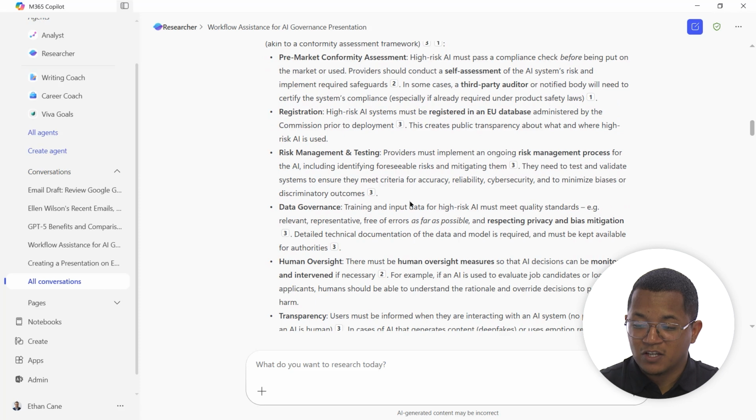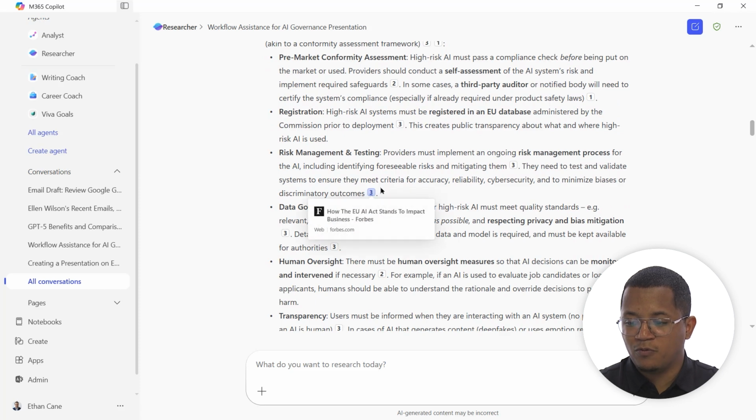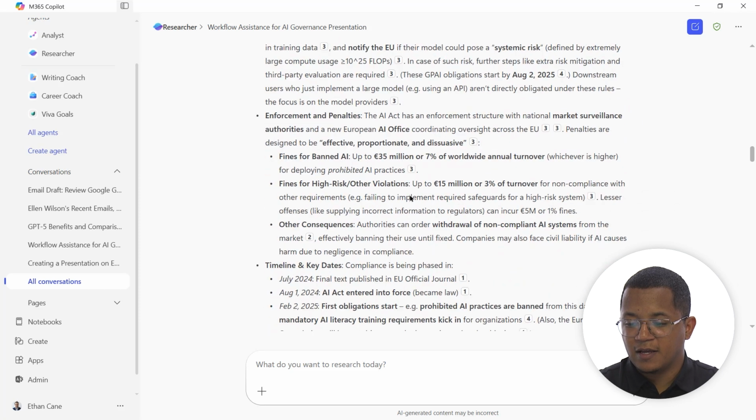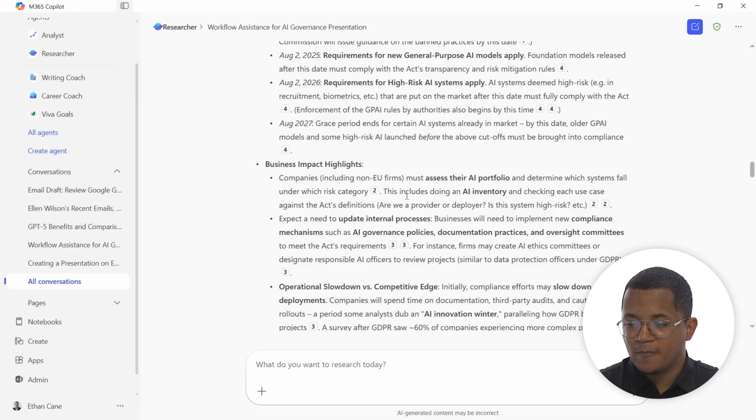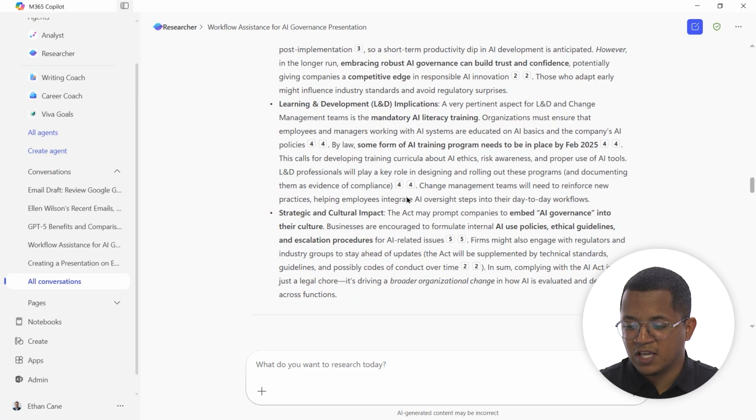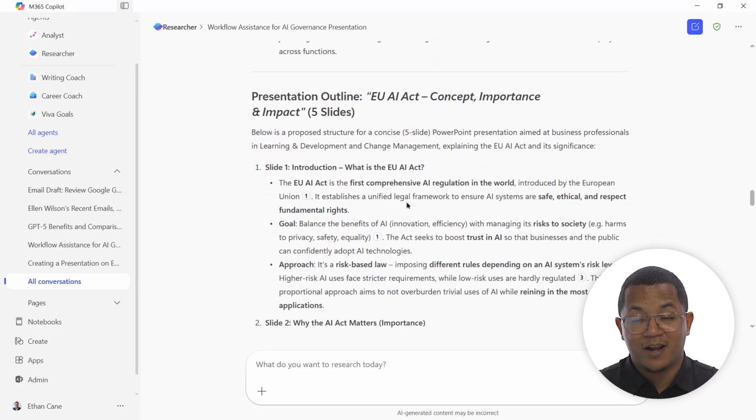For me to do this myself, I could have done it, of course, but it would have taken me a lot longer. And look at all the information that this Researcher agent was able to find me. Then it even created a presentation outline because I put that in my prompt here. So if you want to take a step further and you have some familiarity with your base chatbot, start taking a look at some of these agents, figure out which one might be best for you, and you'll see just how much they improve your personal and your business workflows.